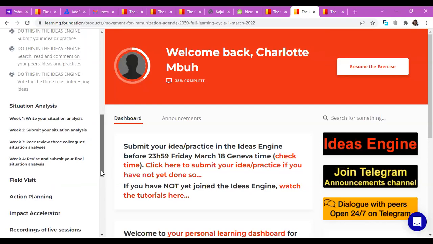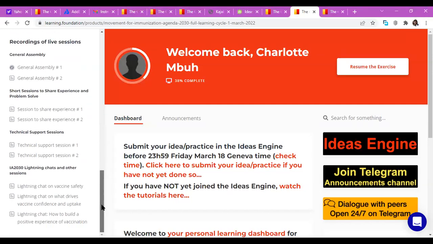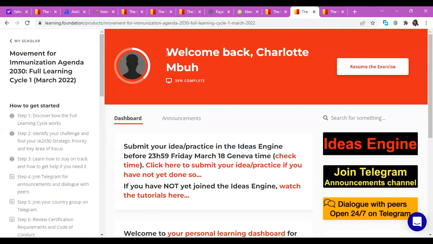That is why we keep insisting that it's important. If you are facing challenges with accessing this dashboard, I'm really laying emphasis on it during this session, because as from next week, we'll be starting the first exercise of our full learning cycle, that is situation analysis. As you can see, there are already week 1 activities for the situation analysis here. So if you don't have access to this dashboard, you will not be able to complete your tasks. You will lag behind.